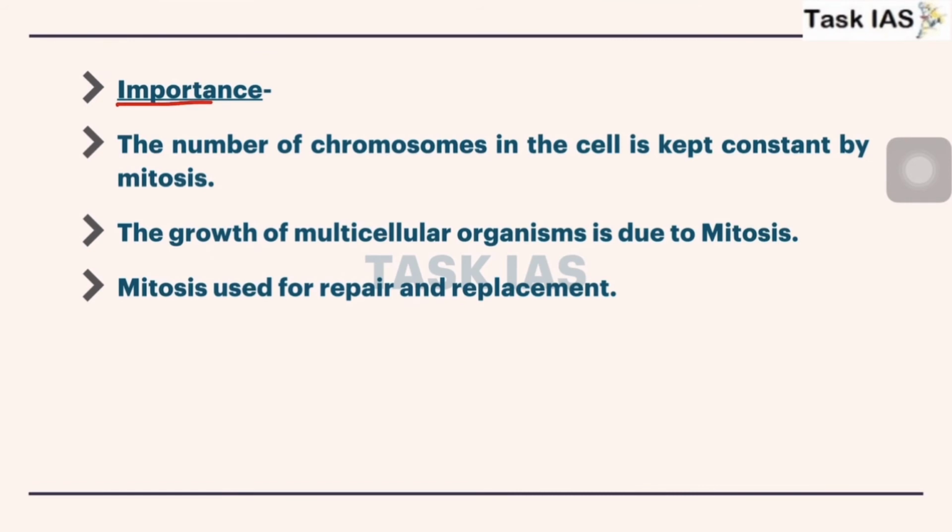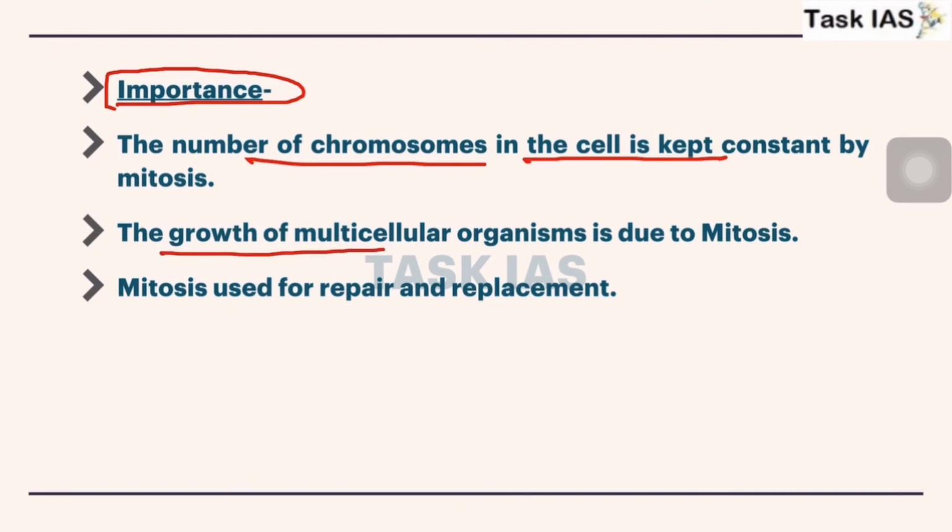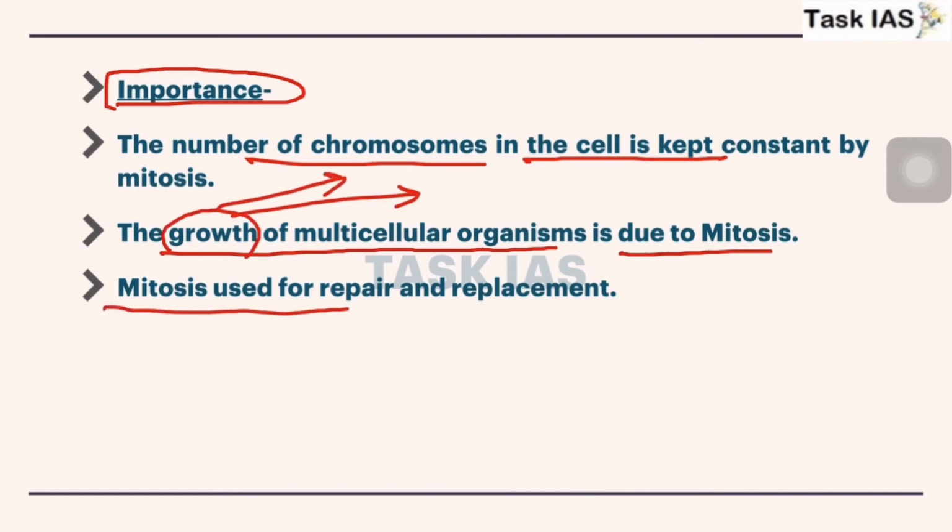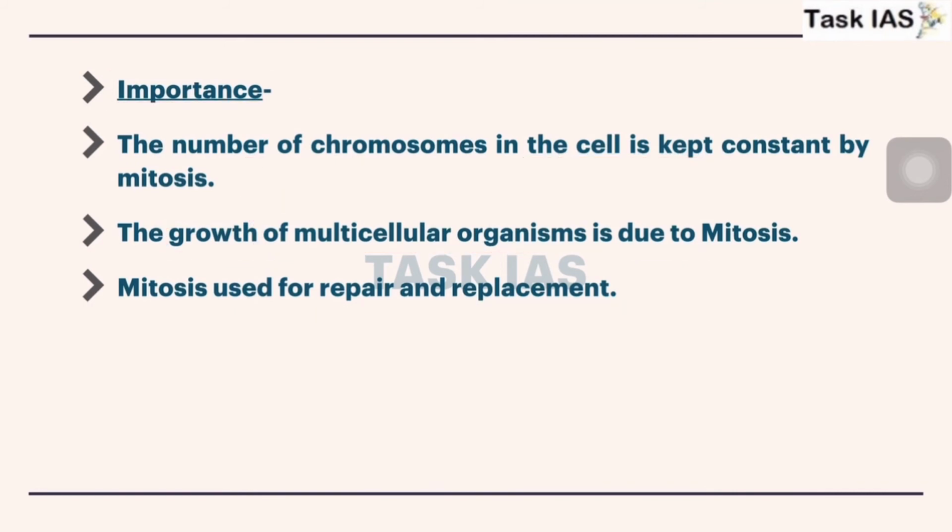Now, what is the importance of mitosis? The number of chromosomes is equal, that means the daughter cells and the parent cell will have an equal number of chromosomes. The growth of a multicellular organism is due to mitosis. Even growth of muscles or healing of any injury, the continuance or maintenance of our body, growth and repair, all these functions depend on mitosis. Mitosis is used for repair and replacement.